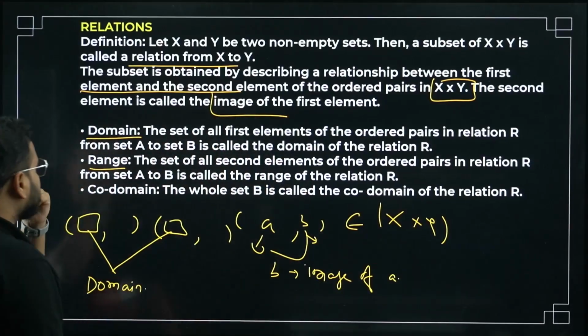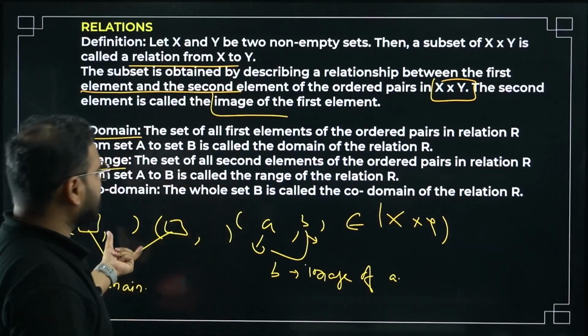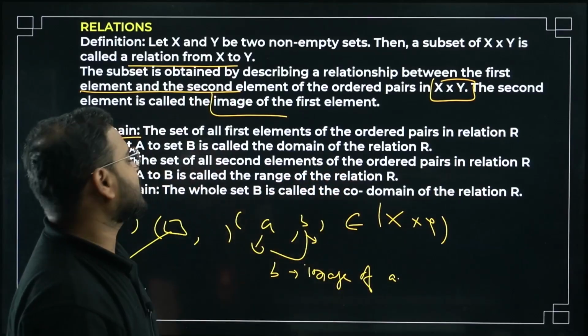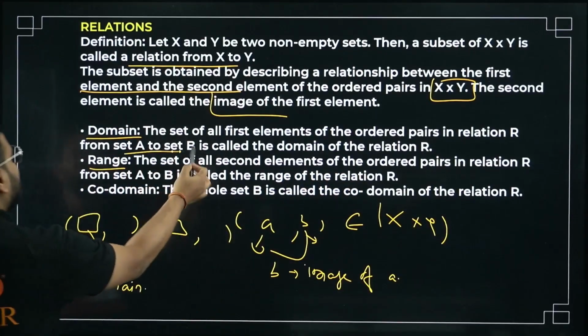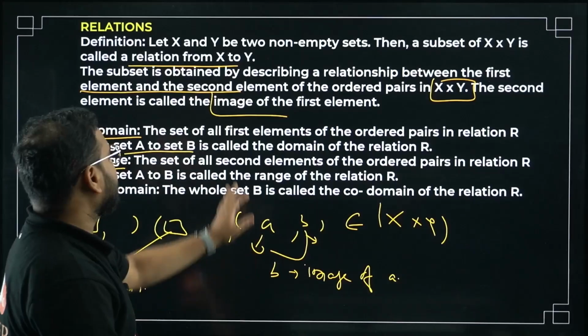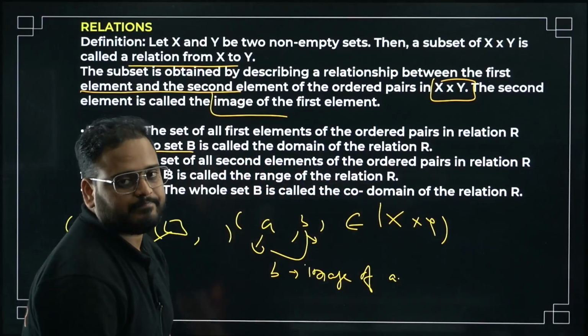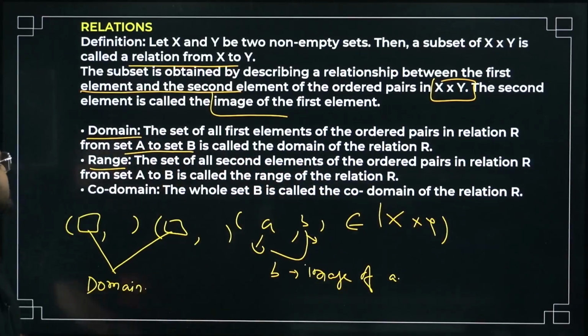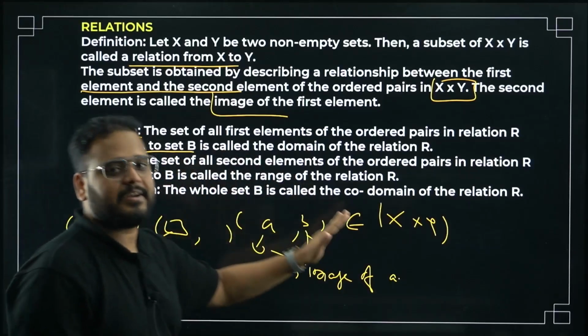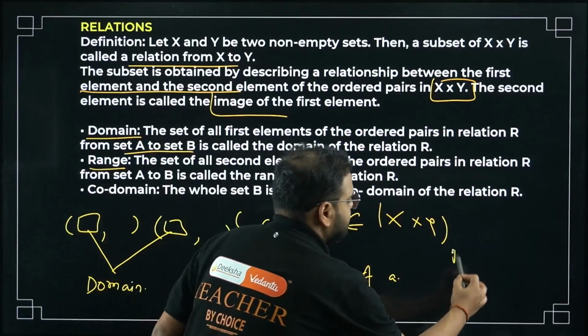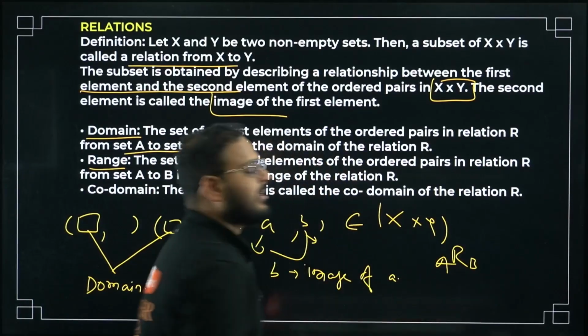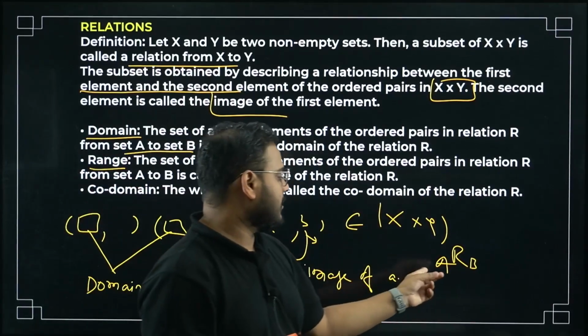Okay, let me read the definition. The set of all first elements of the ordered pairs in the relation R from set A to set B is called the domain of the relation R. Correct now? Okay, what are set A and set B? Where the relation is defined, relation from set A to B.